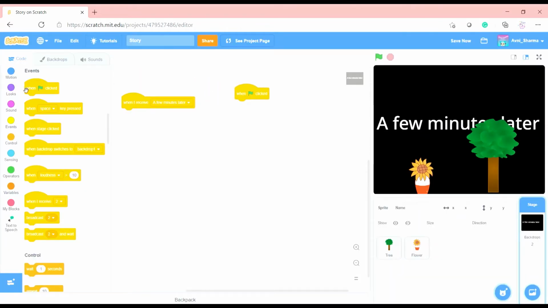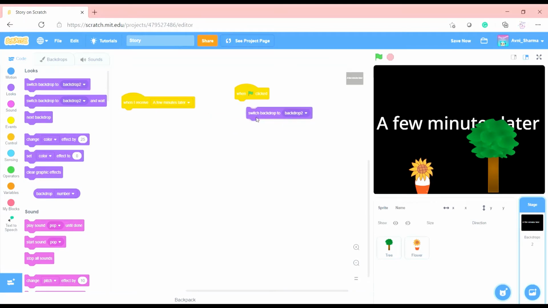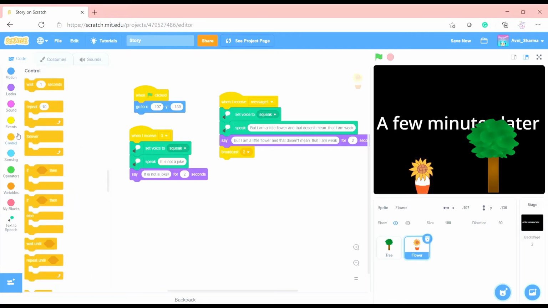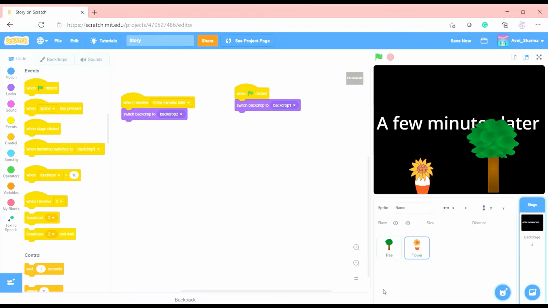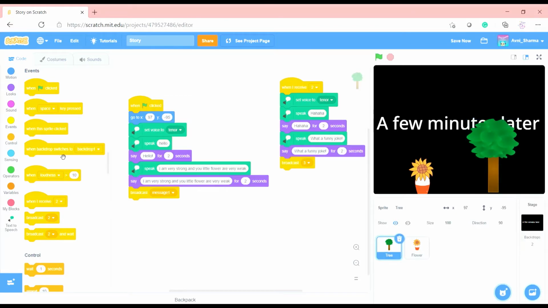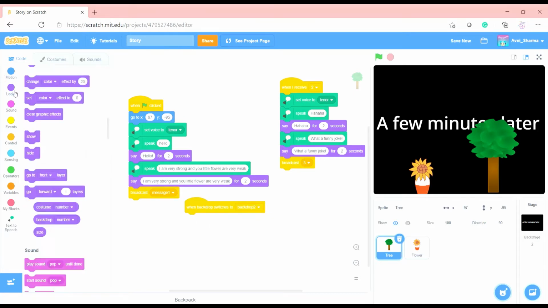And do a green flag, switch costume. Switch backdrop to backdrop 1 and switch backdrop to backdrop 2 when I receive few minutes later. Let's go to the flower and wait 1 second and do when I receive, broadcast a few, oh, this is my mouse. Okay, a few minutes later. Now the backdrop. So then the tree will, when backdrop switches to backdrop 2, hide.